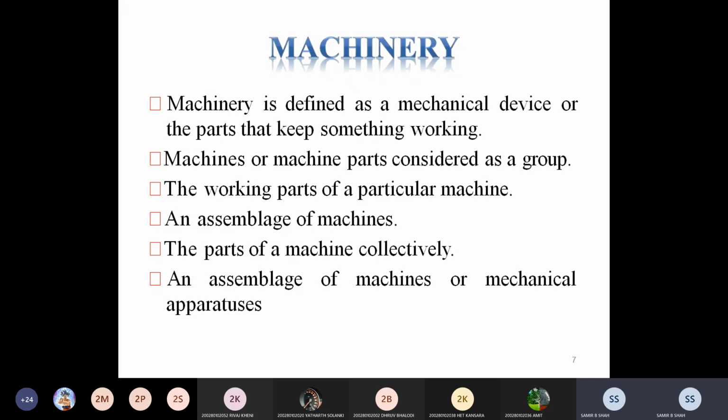So a machine is a part of machinery. If there is a group of machines, it is called machinery. If there are machine parts, it is also called machinery. An assembly of machines is also called machinery.